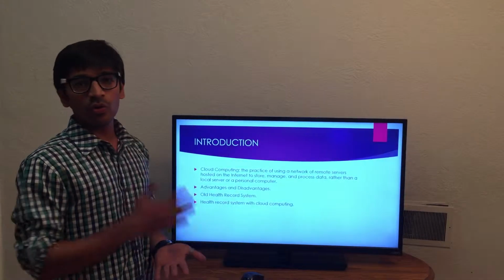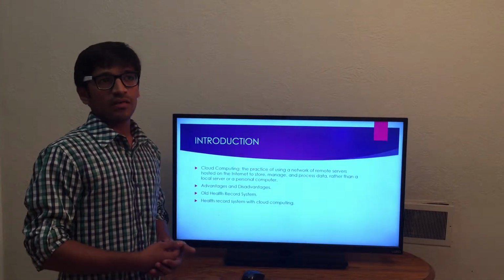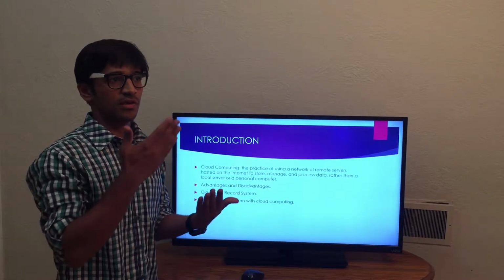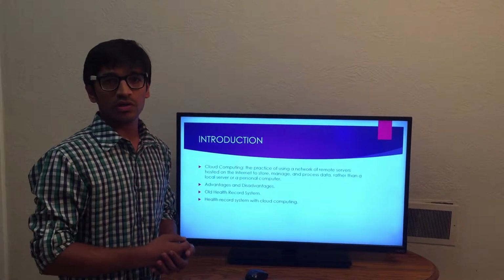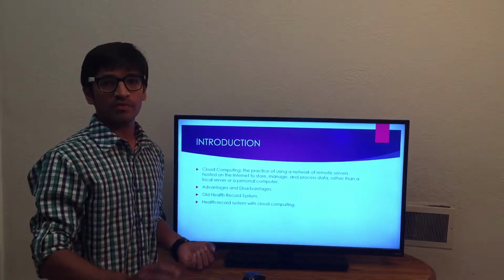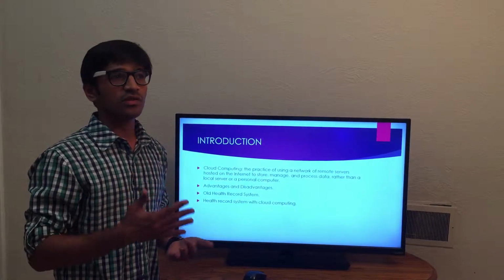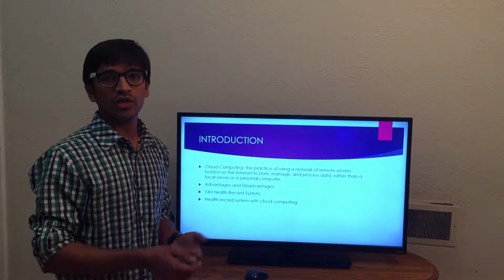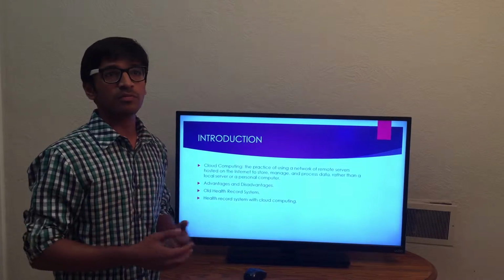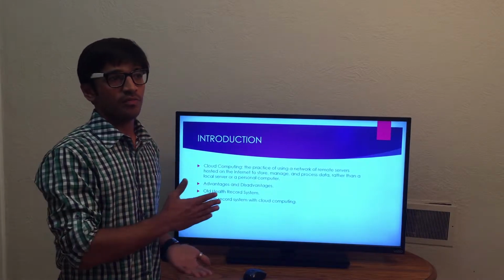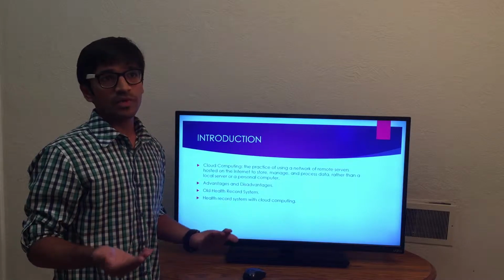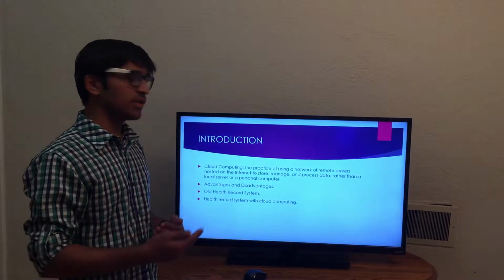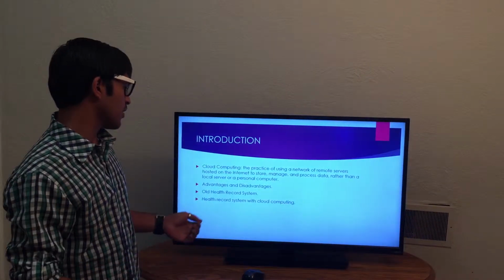What exactly was the old health record system? In previous years, when the patient used to go to the doctors, they used to do paperwork and everything. The paperwork used to be really exhausting for the doctors, keeping records and everything. Sometimes you misplace your health records, and sometimes it is misplaced by the doctors themselves. So that has been a problem with the old health record systems.